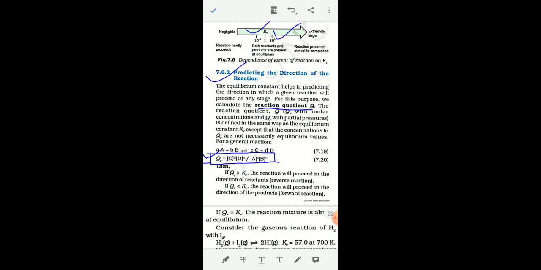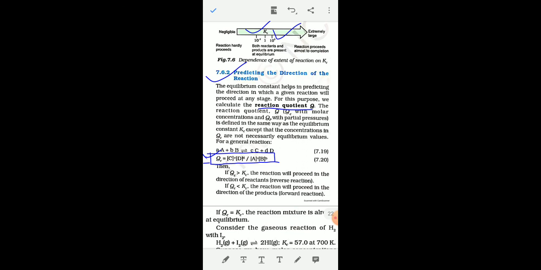For this purpose, we calculate the reaction quotient. The reaction quotient Q, also represented as Qc, like Kc, is defined in the same way as the equilibrium constant Kc, except the concentrations in Qc are not necessarily equilibrium values.